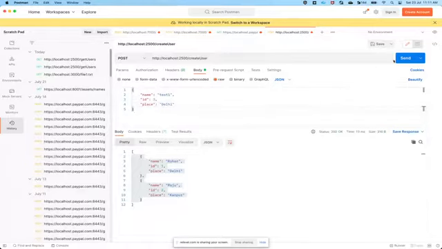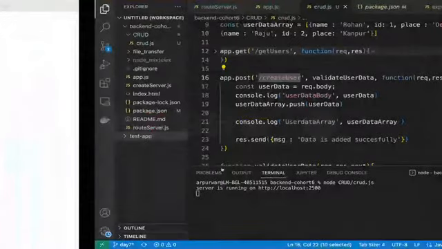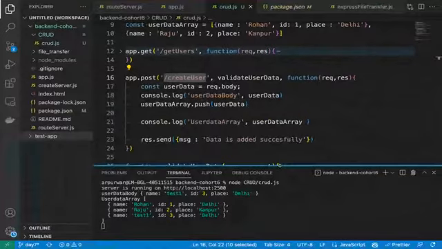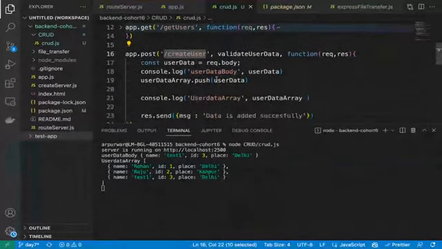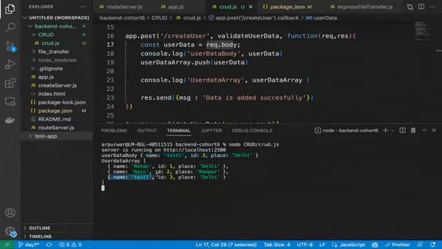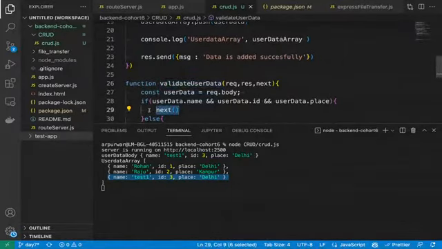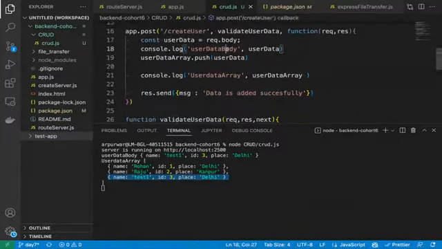And let's hit this one. Send. See, first we are getting the response message, data is added successfully. Correct? Now let's see the console, whatever we have printed. Okay, so you can see the first thing user data body, where we are printing the request.body, which is giving us name, ID, and place. Right, guys? And then I showed you after adding the user data array. Correct? So it means validate middleware is calling the next method because we are passing everything, name, ID, and place. That's why it went here.